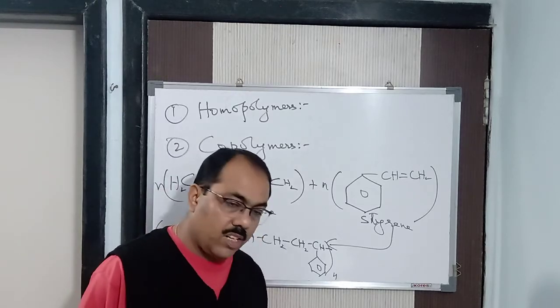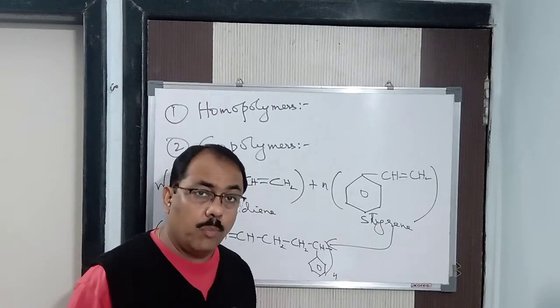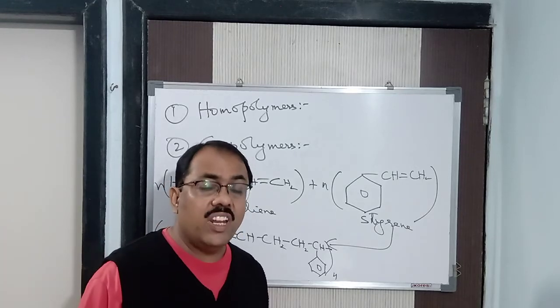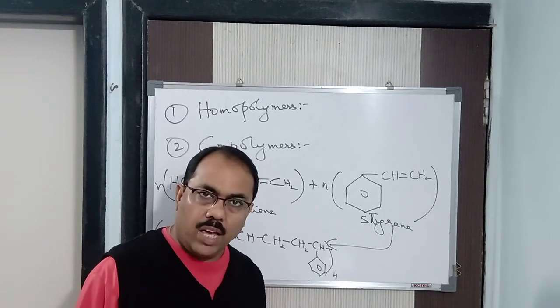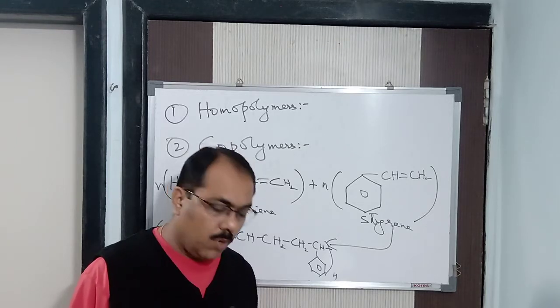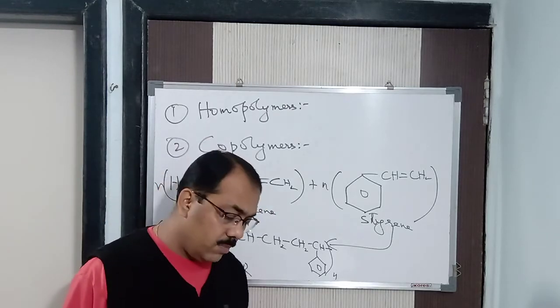We can say that. For example, as I gave you the example, ethene gives rise to polyethene, propene gives rise to polypropene, and vinyl chloride, which means CH2=CHCl, gives rise to PVC, polyvinyl chloride. Now, next is condensation polymerization.